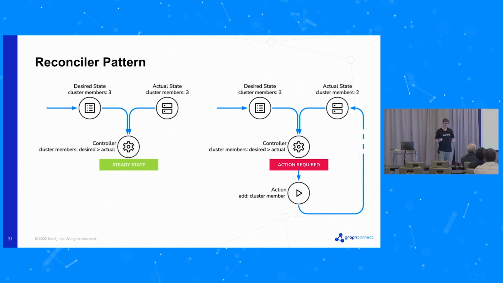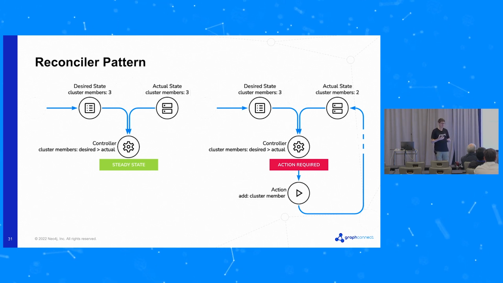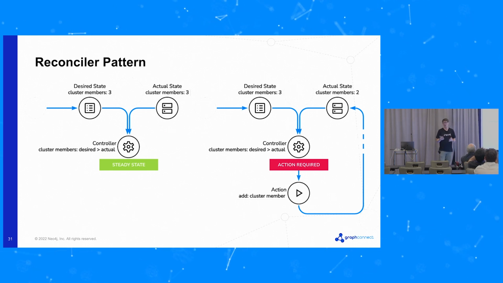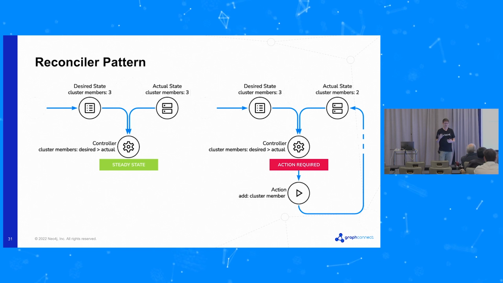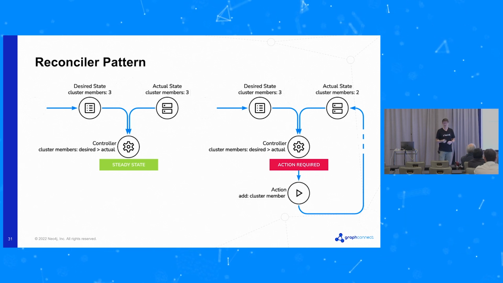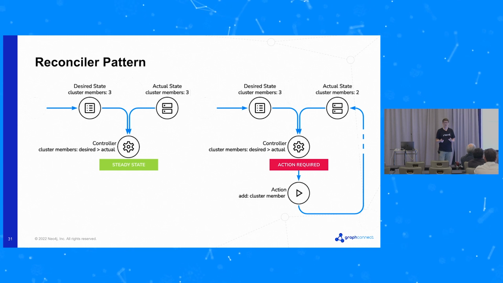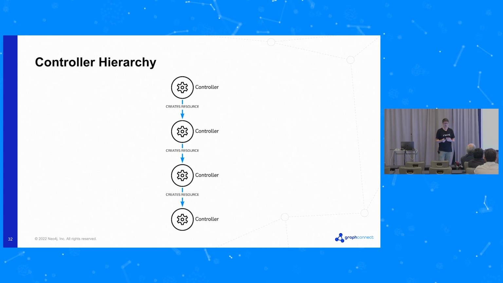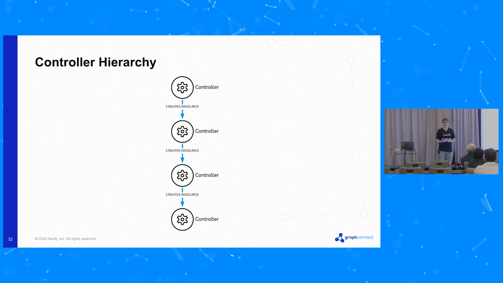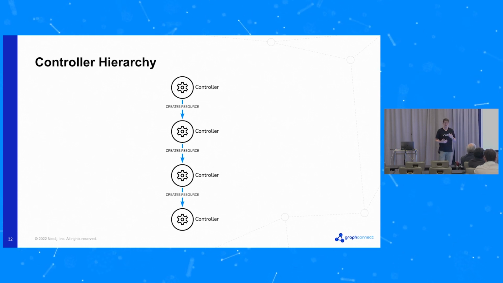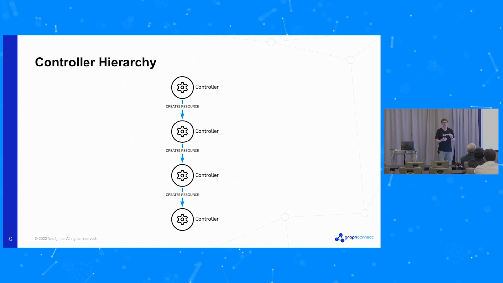As a slightly more concrete example, if we were trying to have a cluster with 3 members, on the left-hand side, there are 3 members, nothing to do. On the right-hand side, there are only 2. For whatever reason, the controller will take the action to add a new cluster member. This seems very simple, and that's for good reason. This is how Kubernetes is built up. It's built up in a layered architecture. So each controller often delegates to another resource type managed by another controller. So you end up with a kind of hierarchy.